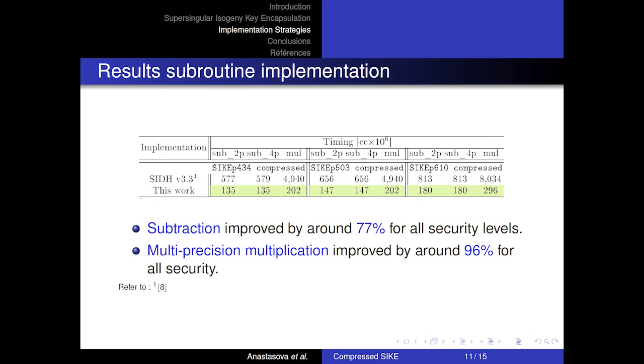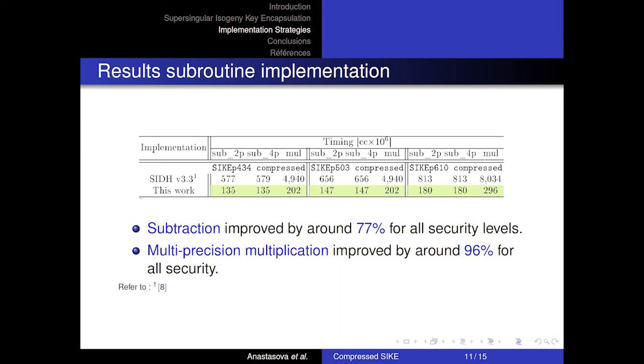These subroutines have not been previously implemented in assembly language, thus we could only perform our comparison with the C code provided in the PQCrypto SIDH library. The comparison table shows that the target-specific implementation of the subtraction and the multiplication improved by 76 and 95% respectively for P434, 77 and 95% for P503, and 77 and 96% for P610.